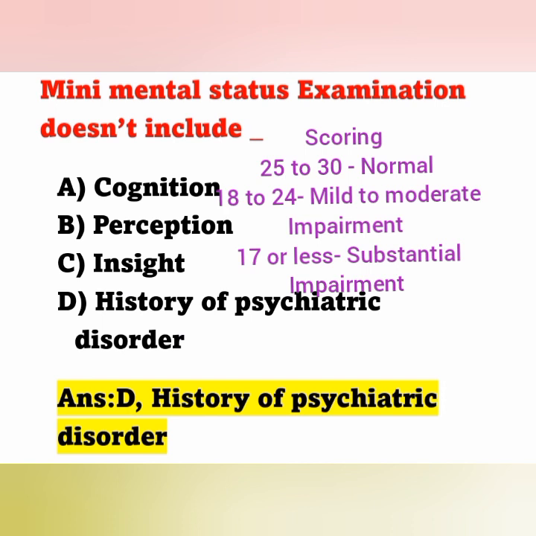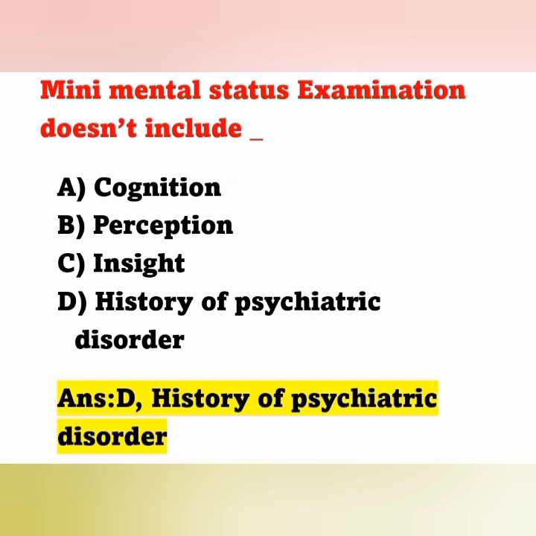The scoring: 25 to 30 is normal, 18 to 24 means mild to moderate impairment, and 17 or less means substantial impairment. So the normal score is 25 to 30.